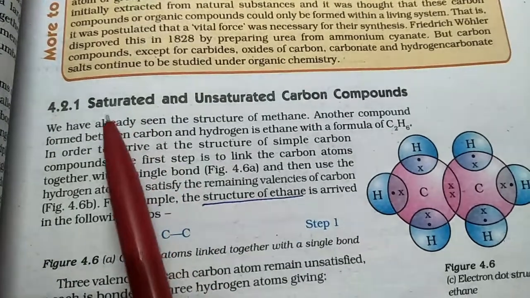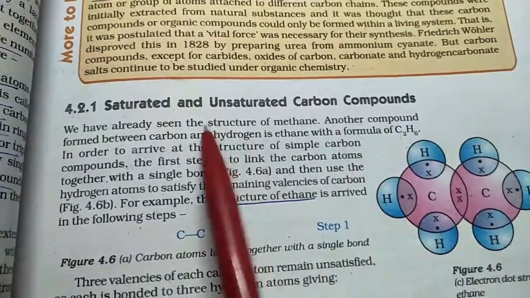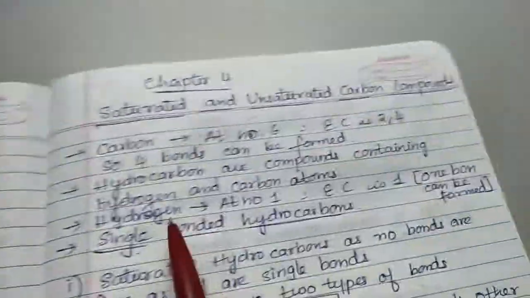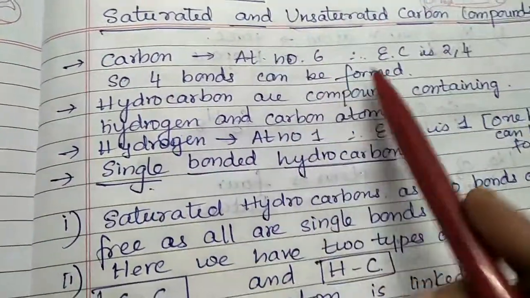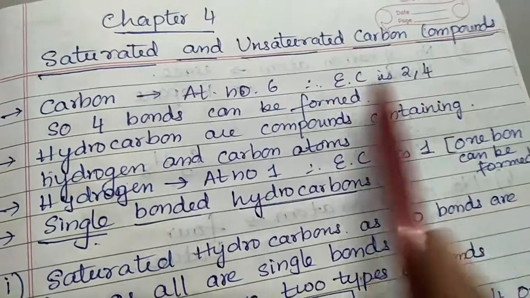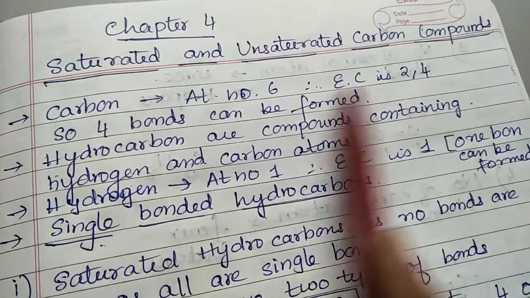Students will be starting with the next topic, saturated and unsaturated carbon compounds. For understanding this topic, I'll just quickly explain to you. What are saturated and unsaturated carbon compounds? For that, first we understand carbon has atomic number 6, so the electronic configuration is 2 and 4. So 4 bonds can be formed by these 4 electrons.